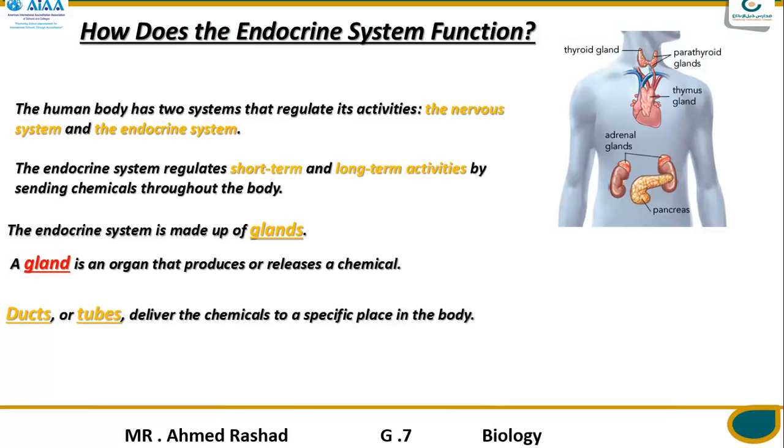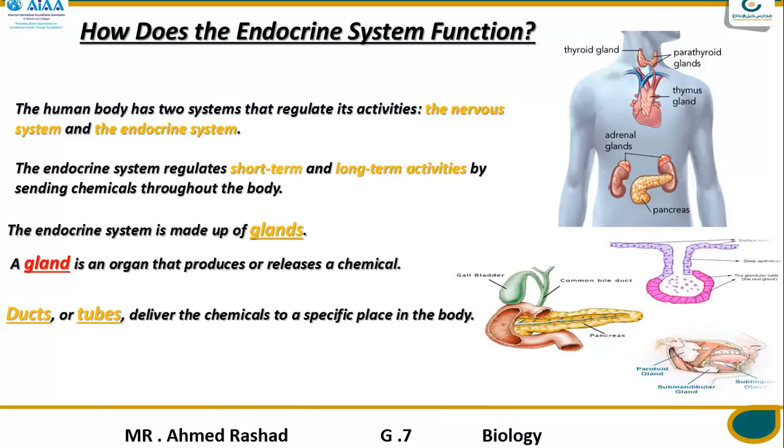Ducts or tubes deliver the chemical that's produced in the glands, traveling to a specific place in your body. Again, we have an example here: the pancreas, that's found in your digestive system, and that's responsible for producing the juice that helps to digest the food.